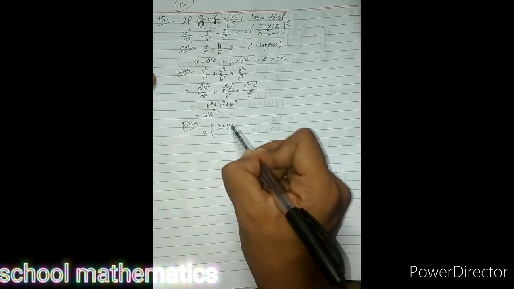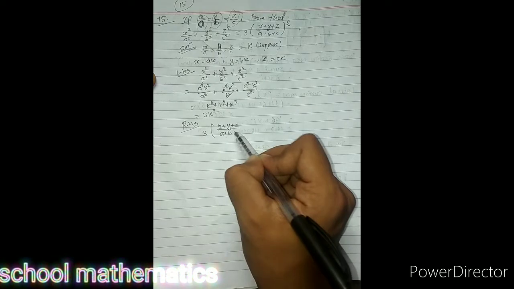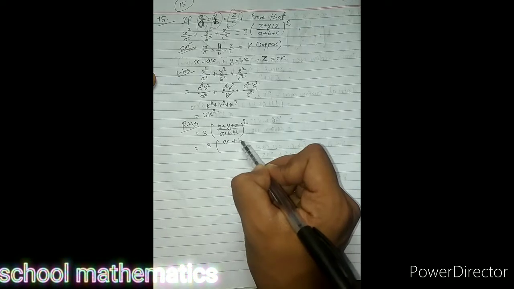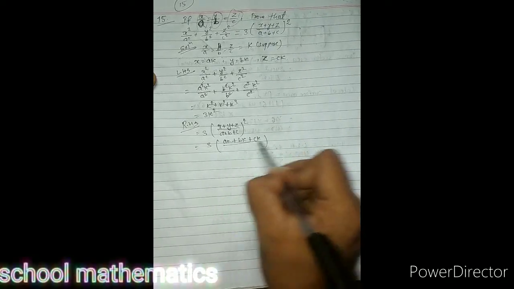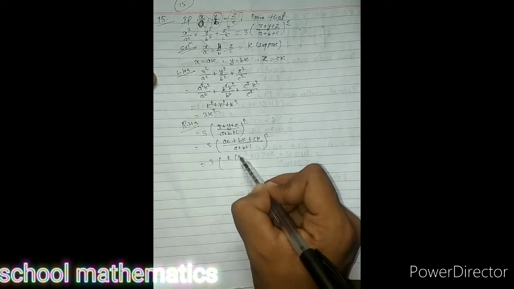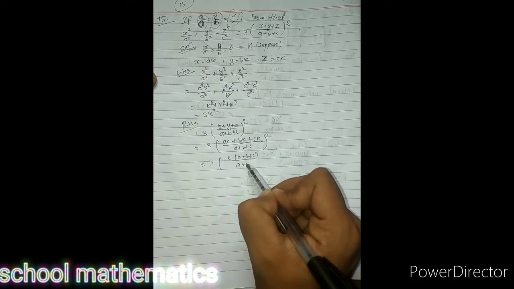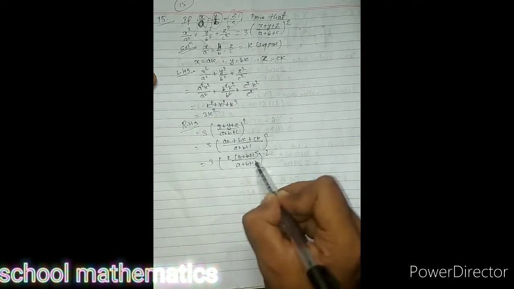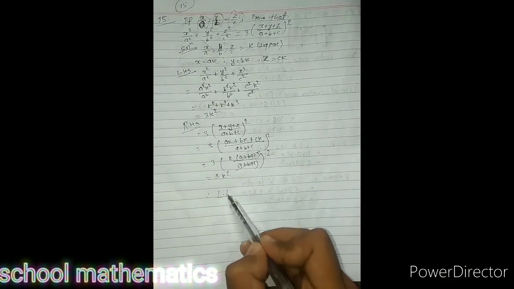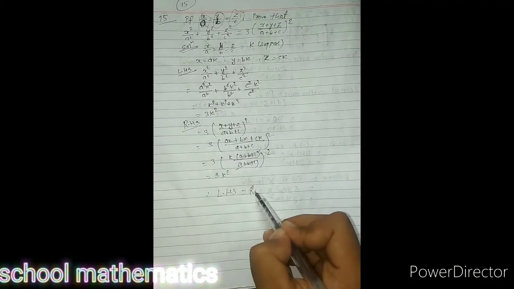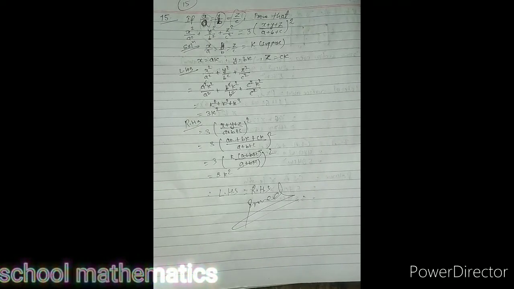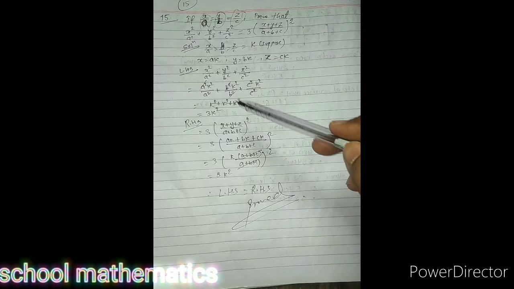3 times x plus y plus z by a plus b plus c, squared. x means ak plus bk plus ck divided by a plus b plus c. Now k can be taken common. a plus b plus c over a plus b plus c, squared. These two will be cancelled. 3k square. From both sides we get the same answer, 3k square. That is why it is satisfied. You just have to let k and put that value in LHS and RHS both.